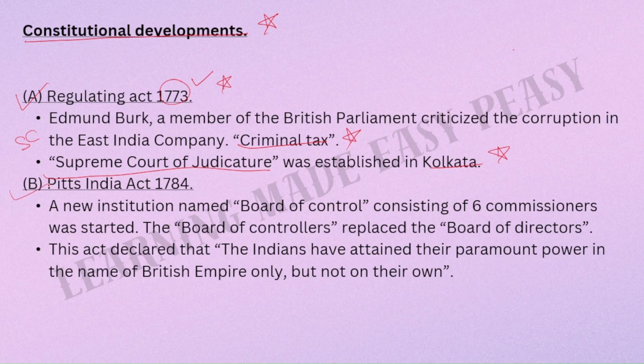Okay. Then we have the Pitt's India Act of 1784. A new institution named Board of Control, consisting of 6 commissioners, was started. The Board of Control replaced the Board of Directors. The Act declared that the British have attained their paramount power in the name of the British Empire only, but not on their own.